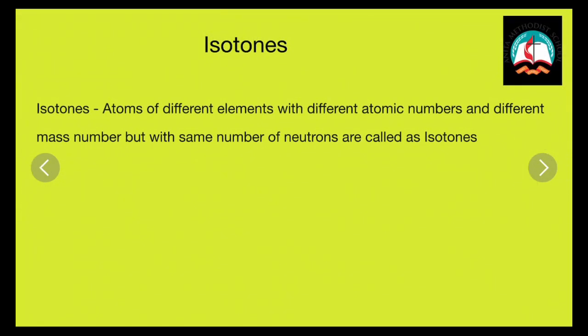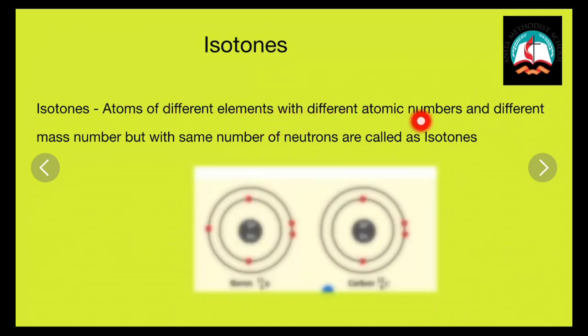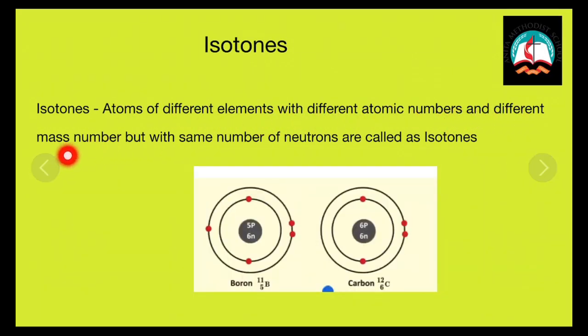Next is isotones. What are isotones? Atoms of different elements with different atomic numbers and different mass numbers but with the same number of neutrons are called isotones. Look at boron and carbon. Can you see boron has different mass number, different atomic number, but the number of neutrons? How many neutrons are there? 6 neutrons. In both boron and carbon, there are 6 neutrons. They have the same number of neutrons, but different atomic number and different mass number. You call it isotones.